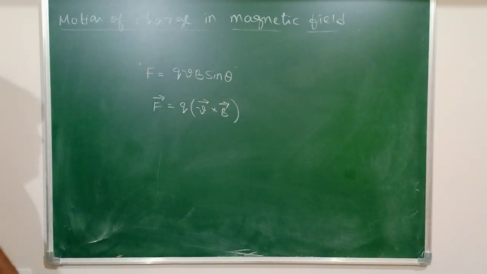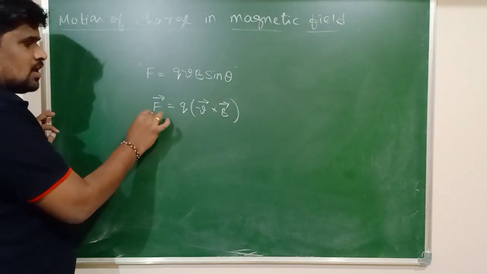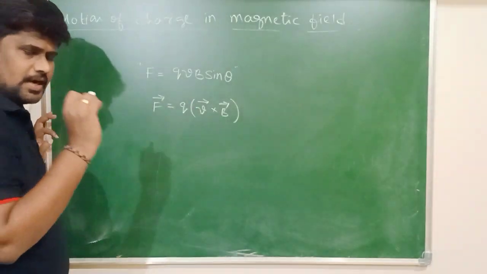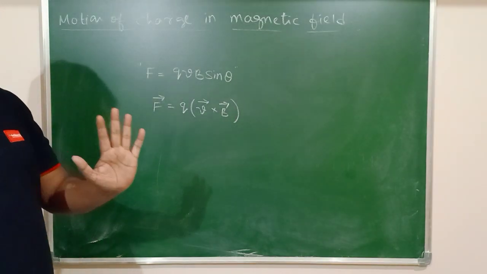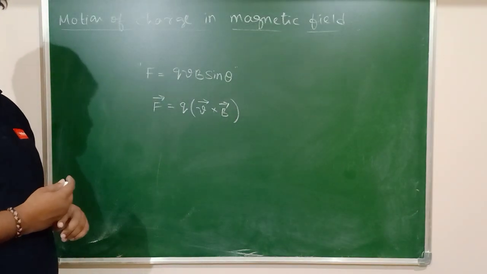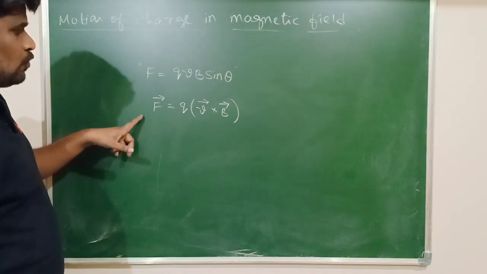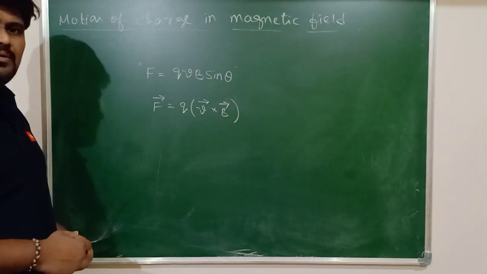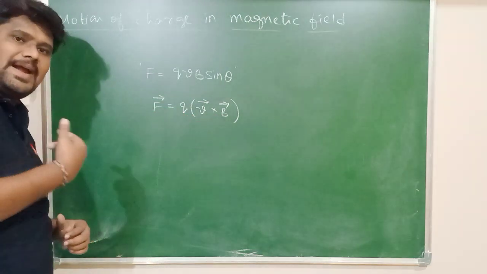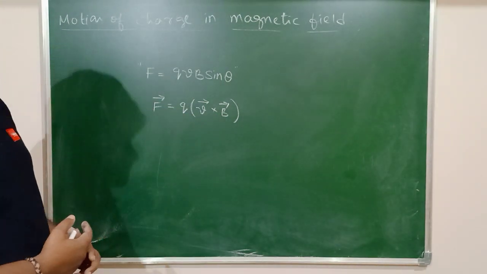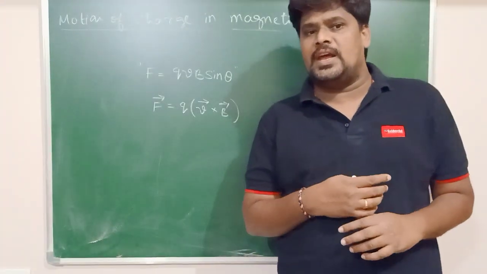Magnitude of the force is given by F equals QVB sin theta. What is the direction of the force? Concentrate here: the direction of the force is perpendicular to the plane containing V and B, which indicates that the force is not only perpendicular to the what? Velocity, the force is also perpendicular to the what? The magnetic field. This force will be perpendicular to the plane containing what?